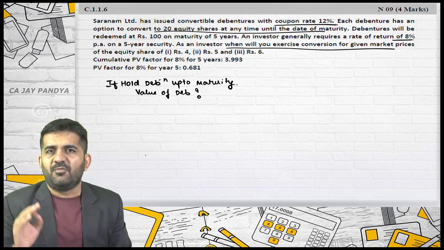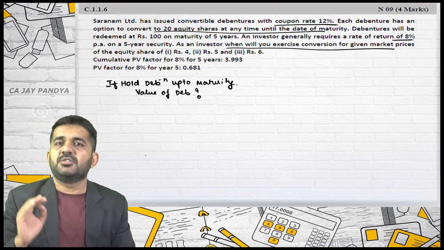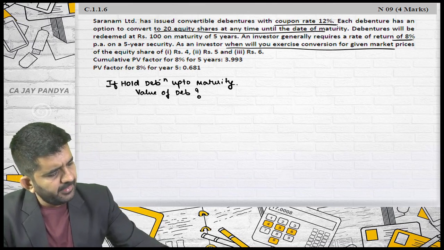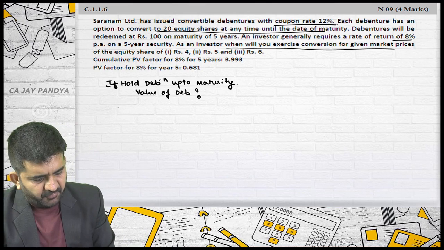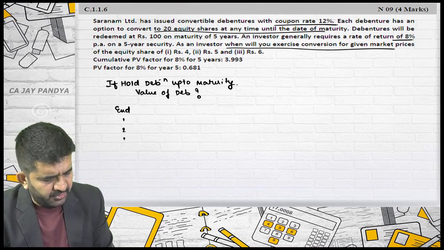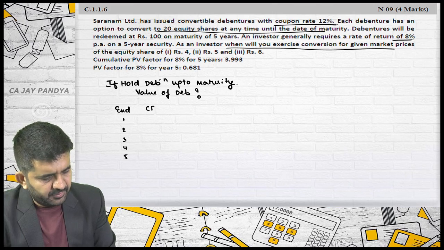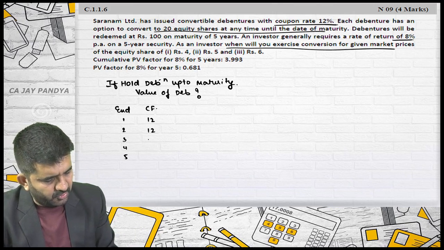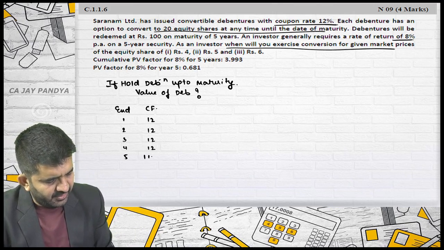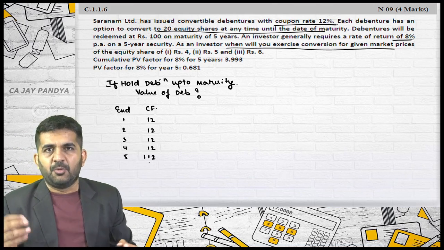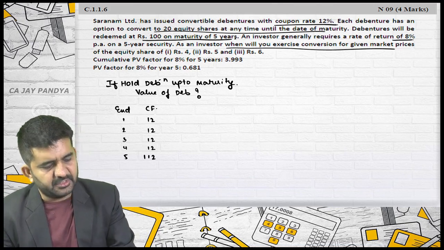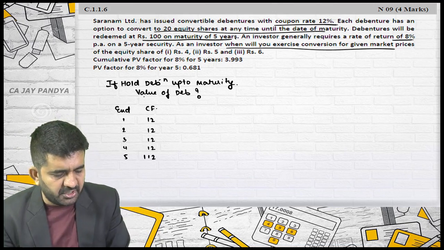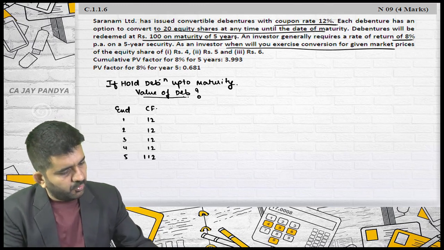How to find out the value of debenture, value of share, value of anything in finance? Present value of future cash flow. If I am holding this security for 5 years, at the end of 1, 2, 3, 4 and 5, I will be getting cash flow; 12% is the coupon rate. So 12, 12, 12, 12 and 112. Why 112? 100 will be redeemed on maturity. Sir, why is it not converted into shares? I am assuming I hold these debentures up till maturity, what is the value of the debentures? Is it right? What is my discount rate?